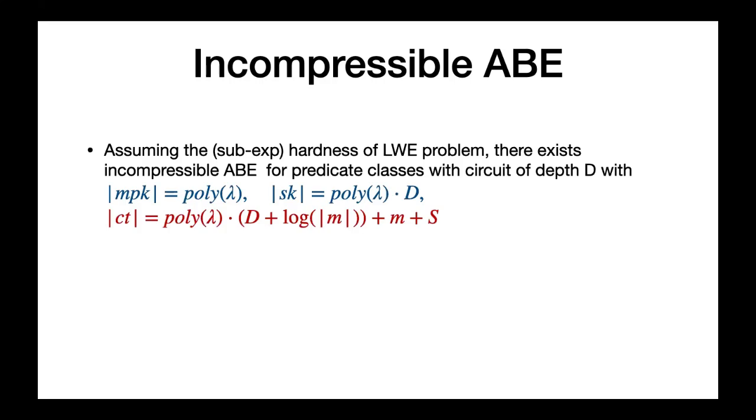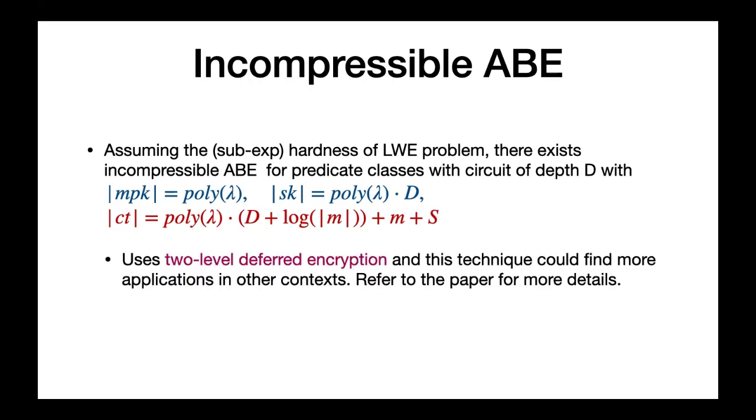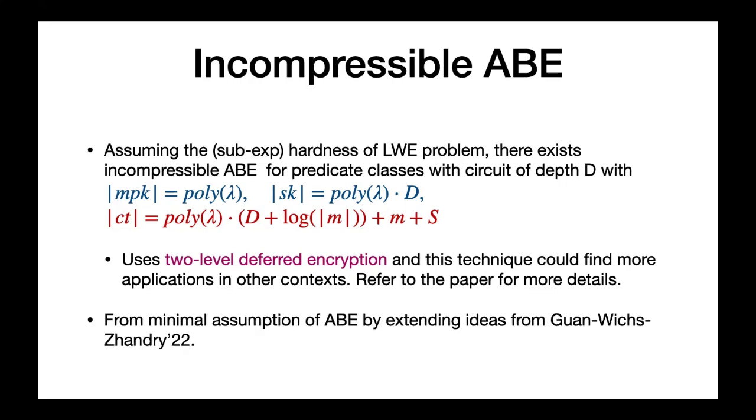We will now focus on our constructions for incompressible ABE schemes. First, assuming the sub-exponential hardness of the LWE problem, we present an incompressible ABE scheme for predicate classes represented by circuits of depth D with the following parameters. The construction uses a two-leveled deferred encryption technique, and we believe that this technique could find more applications in other contexts. For more details, please refer to the full paper. Second, we give a construction from minimal assumptions of regular ABE by extending ideas of Guan et al.